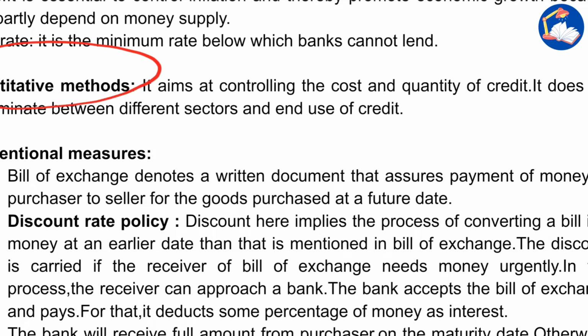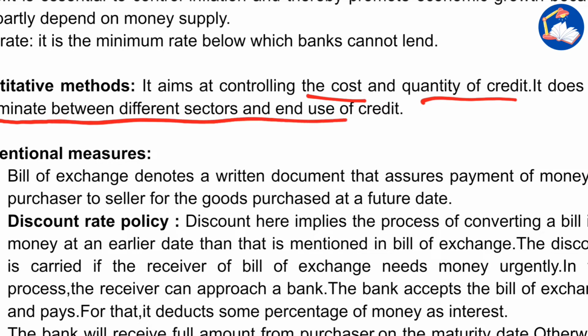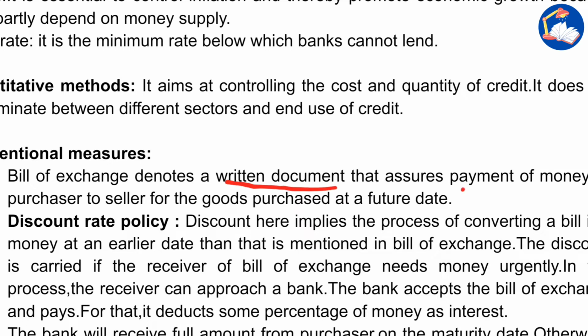Now, quantitative methods. It aims at controlling the cost and quantity of credit. It does not discriminate between different sectors and end use of credit. Now, conventional measures. A bill of exchange denotes a written document that assures payment of money by the purchaser to the seller for the goods purchased at a future date. That is a bill of exchange.